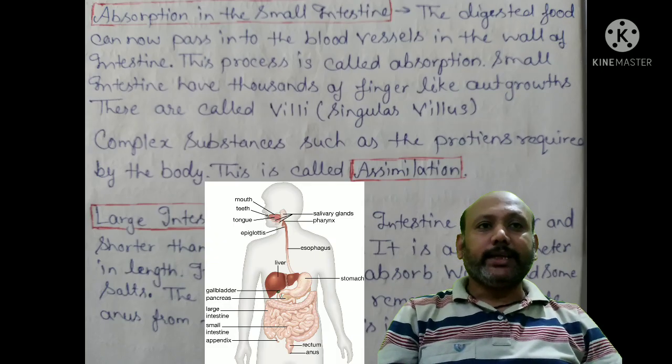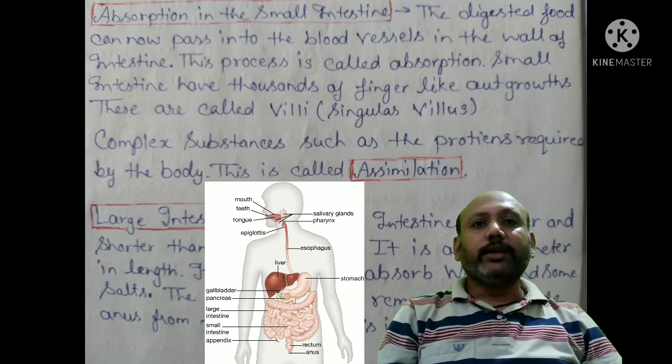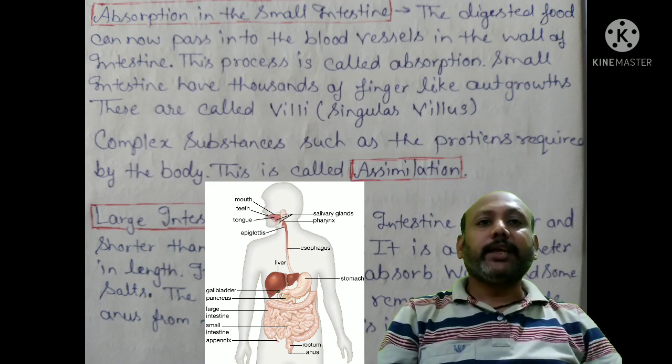Absorption in the small intestine. The digested food now passes into the blood vessels in the wall of the intestine. The process is called absorption. The small intestine has thousands of finger-like growths. These are called villi, or singular villus. Complex substances such as proteins are required by the body; this is called assimilation.